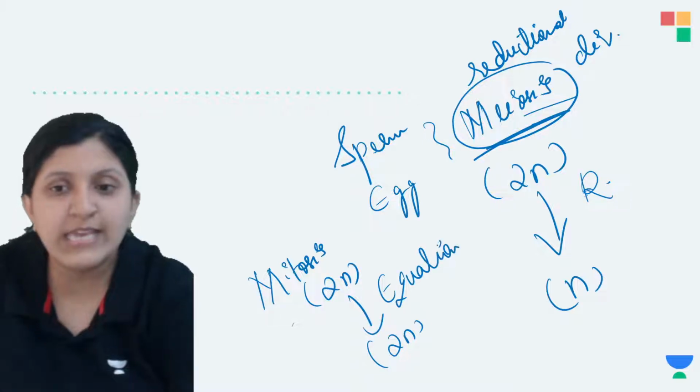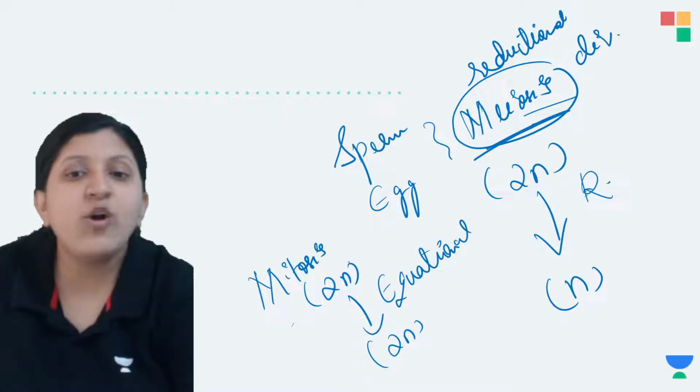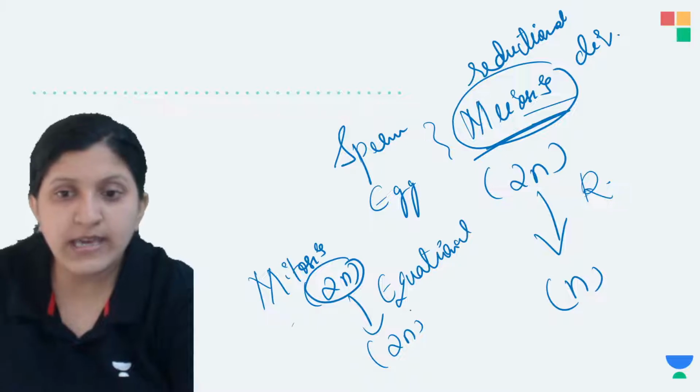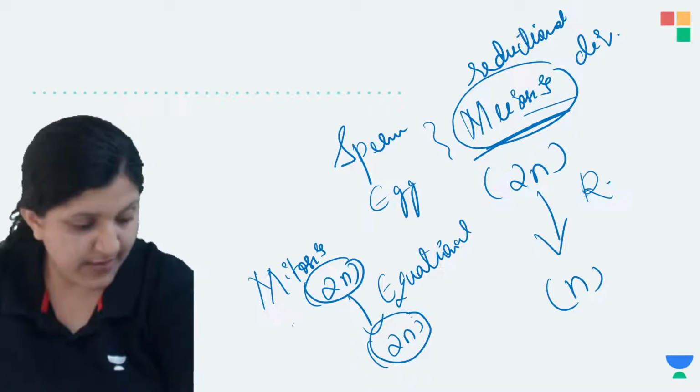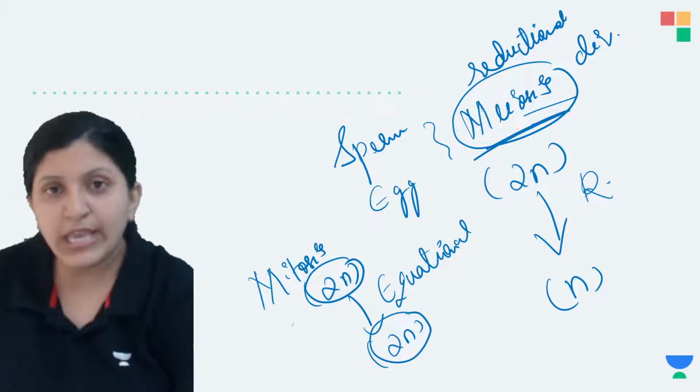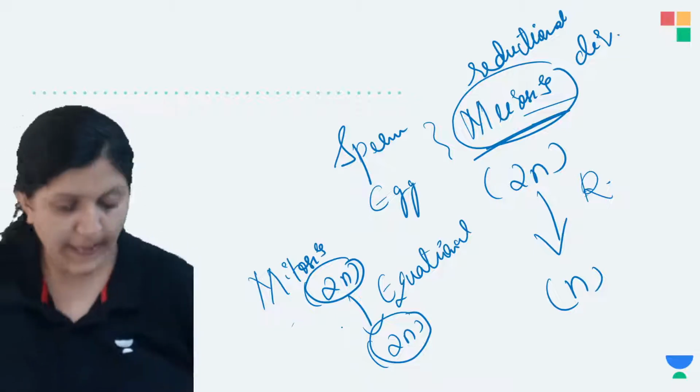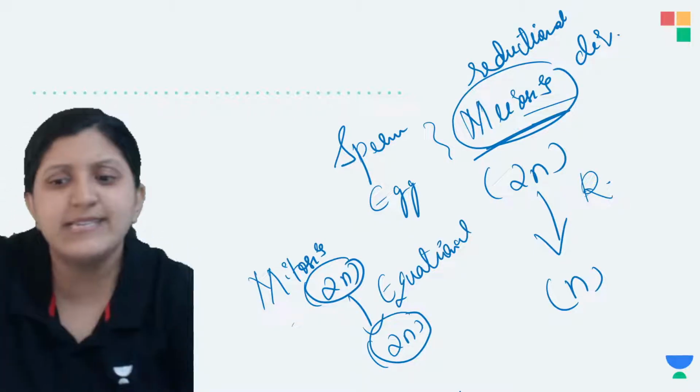Why do we call it an equational division? Because 2n is maintained as 2n itself, that is, diploid is maintained as diploid itself.